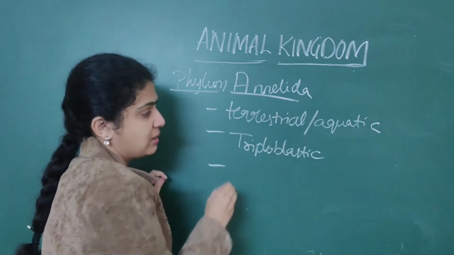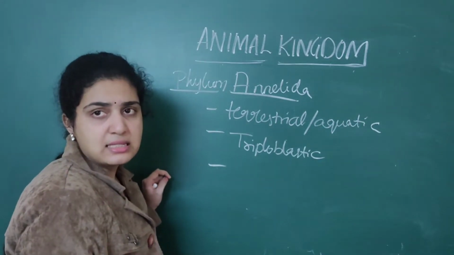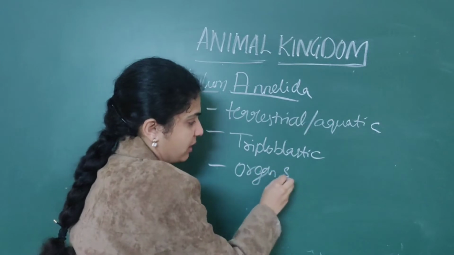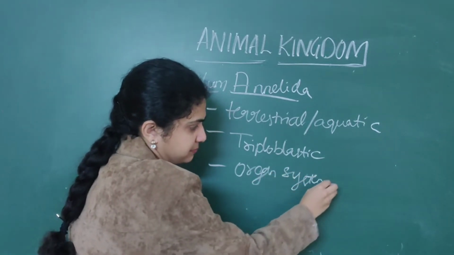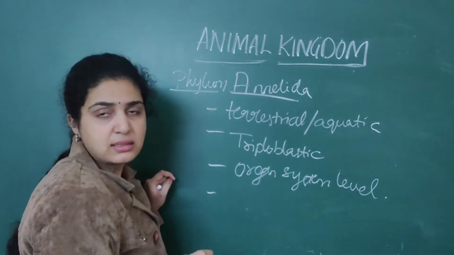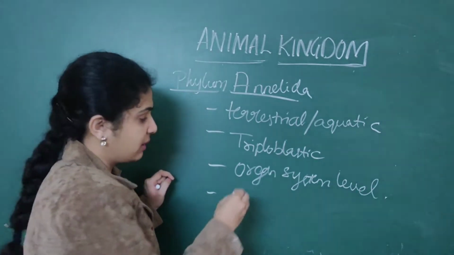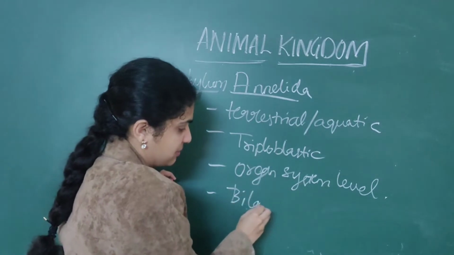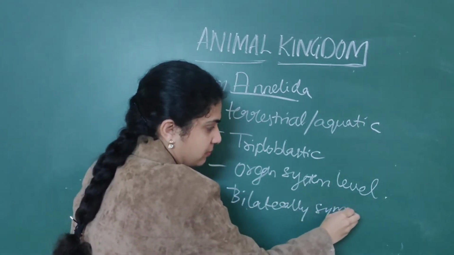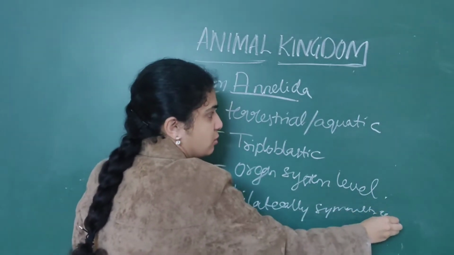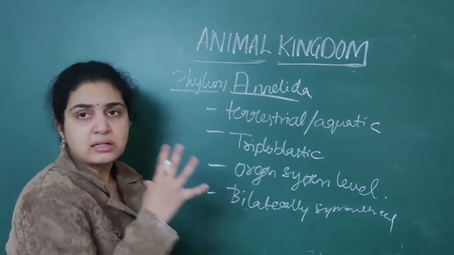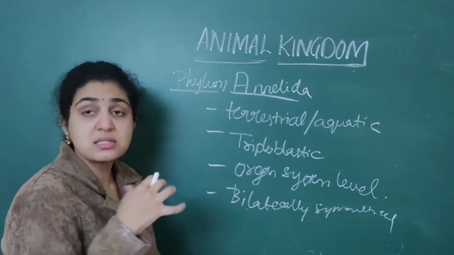Triploblastic nature. Another important point is they exhibit organ system level of organization. Next, they are bilaterally symmetrical animals. So similar features are only present. They are terrestrial or aquatic. All the earthworms and all will come under this.